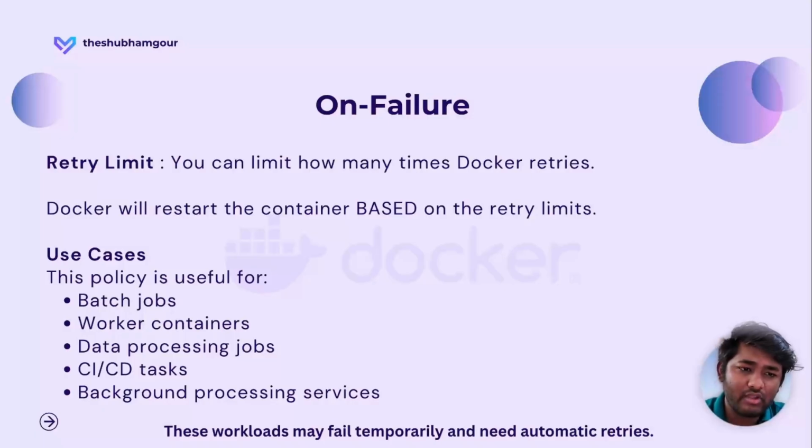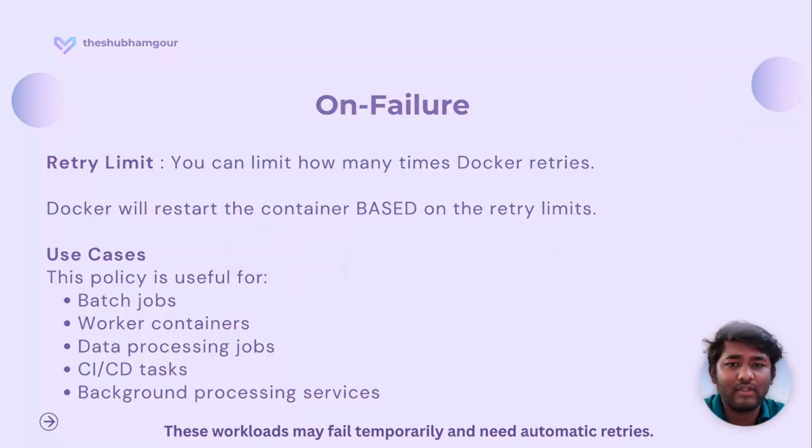So what are the use cases over here? This policy is useful for batch jobs, worker containers, data processing jobs, CI/CD tasks, and background process services. These workloads may fail temporarily but need automatic retries. So in this case, we make use of on-failure.